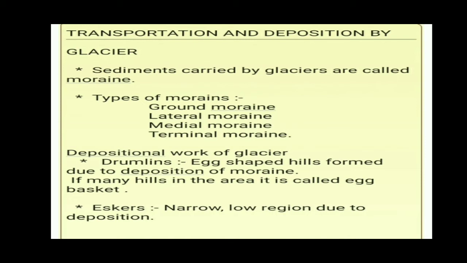Drumlins and eskers are the landforms formed because of the depositional work of the glacier. Drumlins are egg-shaped hills, formed basically due to deposition of moraine. If there are many egg-shaped hills in an area, the area will be called an egg basket. Eskers are low, narrow ridges, again formed due to deposition of moraines.